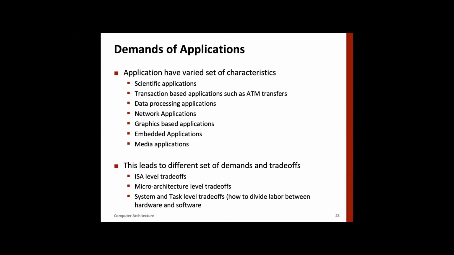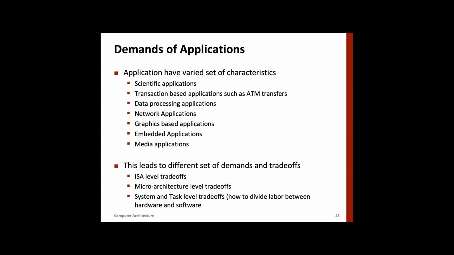For example, mobile. Now the mobile handset ISA 10 years back was different from today. Why? Because most of the use of a handset today is not for making phone calls. Most of the use of a mobile phone today is to watch video.